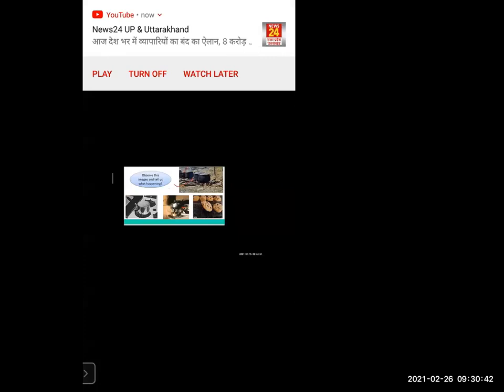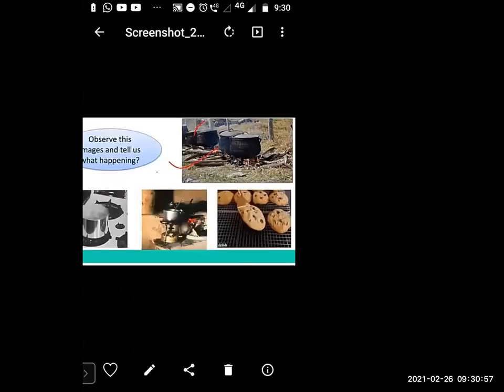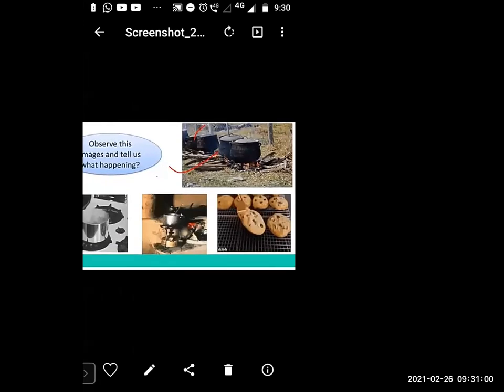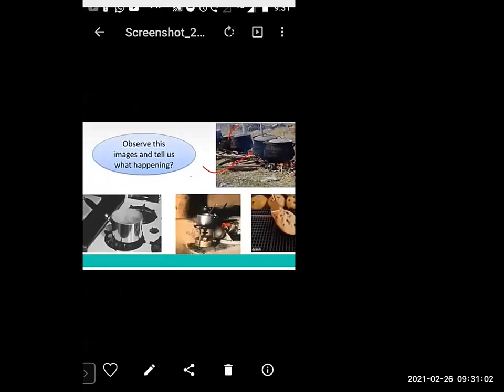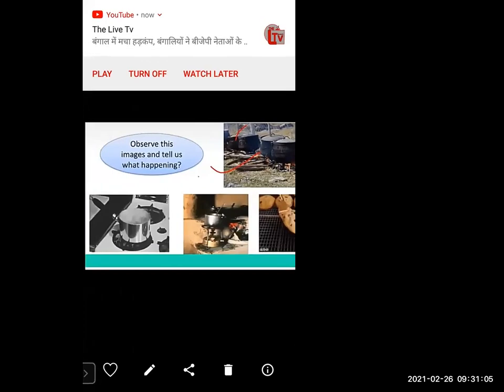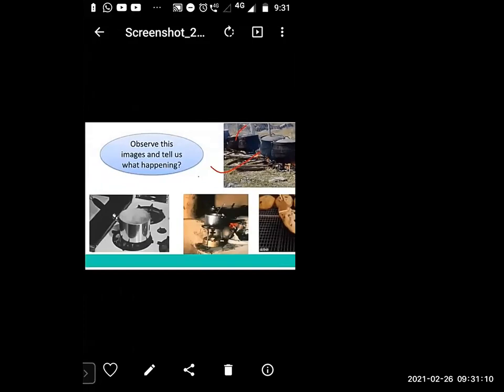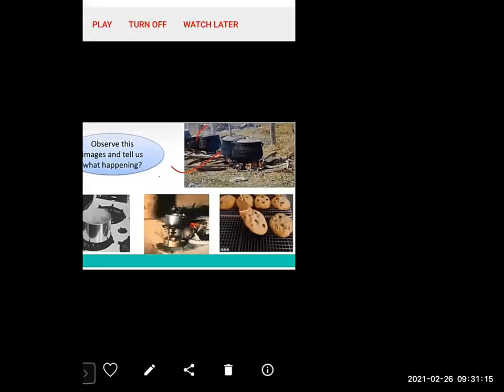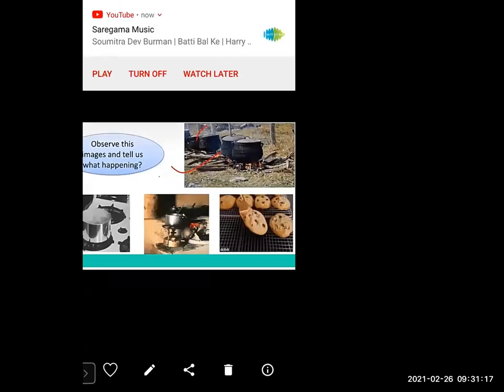So dear students, if we use wood, it will become coal. So we can use wood only one time. Then here also gas cylinder, LPG gas, which we use in our home. Then the third one is stove. There kerosene is used. And the last one, oven.